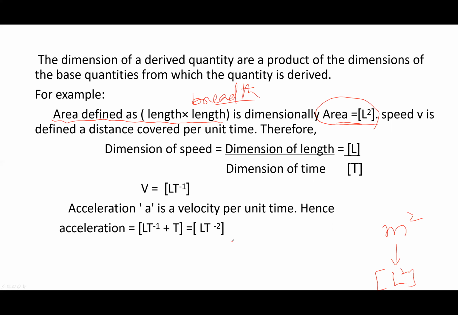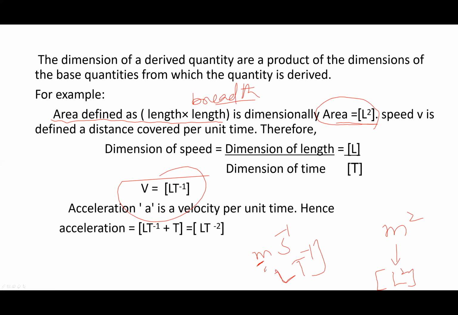Speed: what is the unit of speed? Meter per second. If you want to write the dimensions, meter is the unit of length, so write L, and second is the unit of time, so write T to the power minus 1.